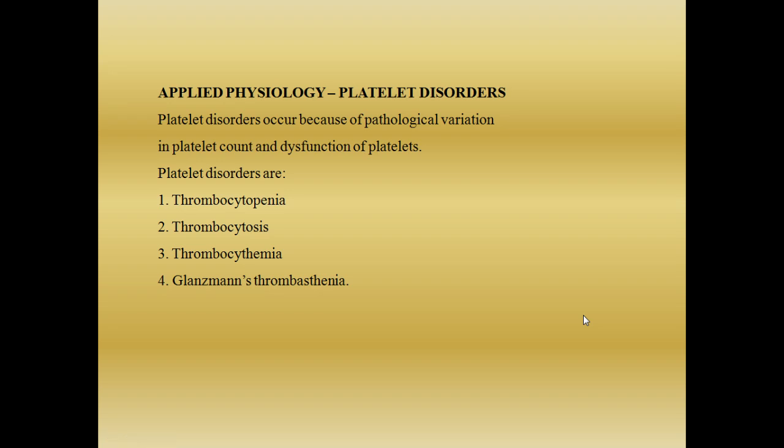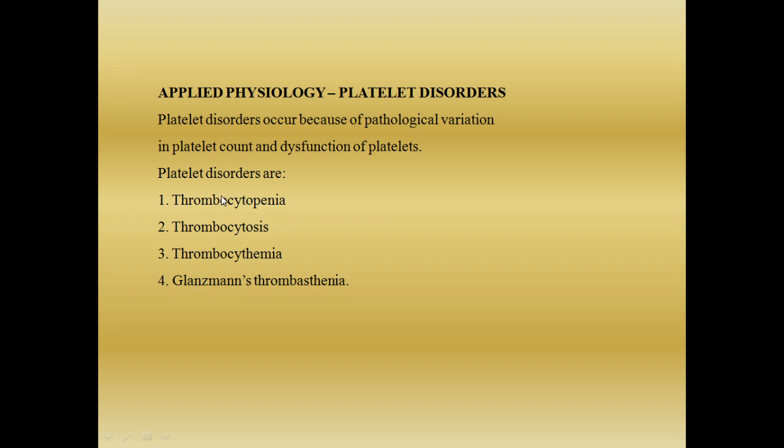Now, what are platelet disorders? What happens when there is an increase or decrease of blood platelets? There are some physiological variations we have seen depending on the age, sex, and altitude. So, what are the pathological variations? What happens when there is a dysfunction of the platelet?